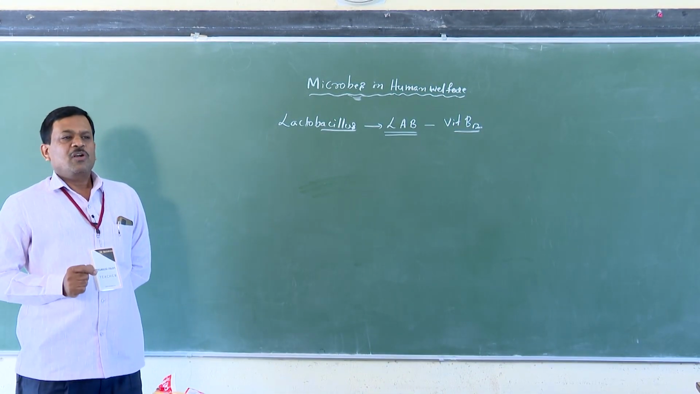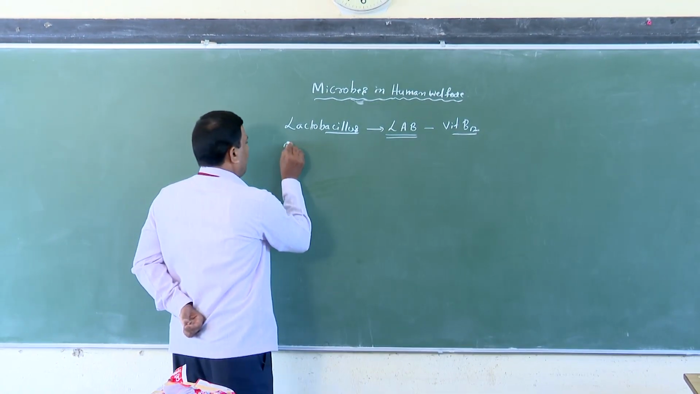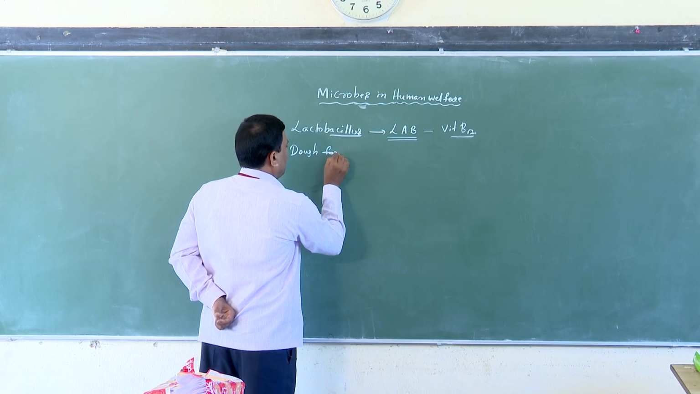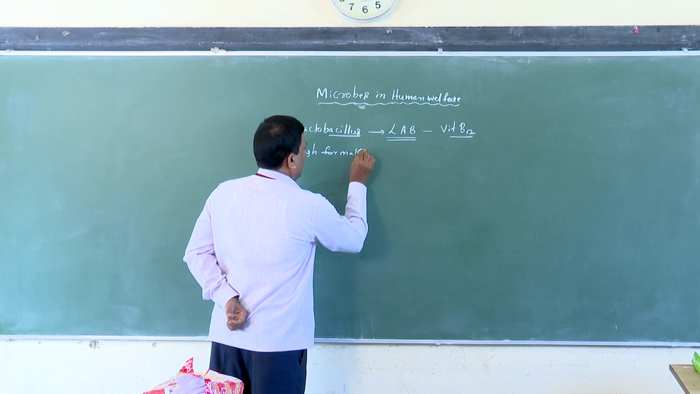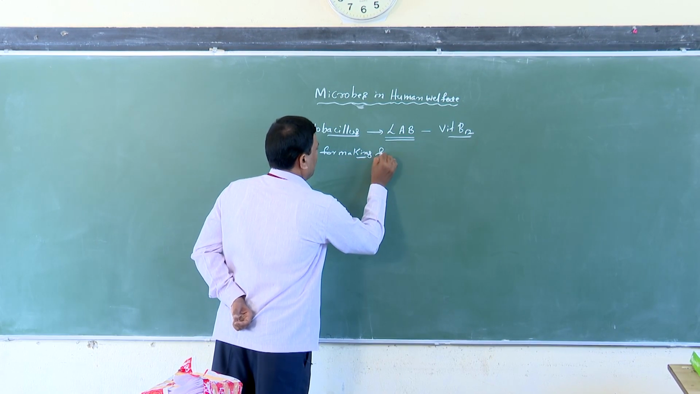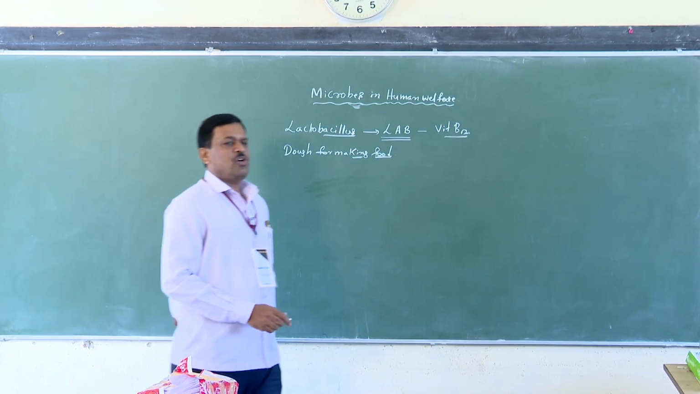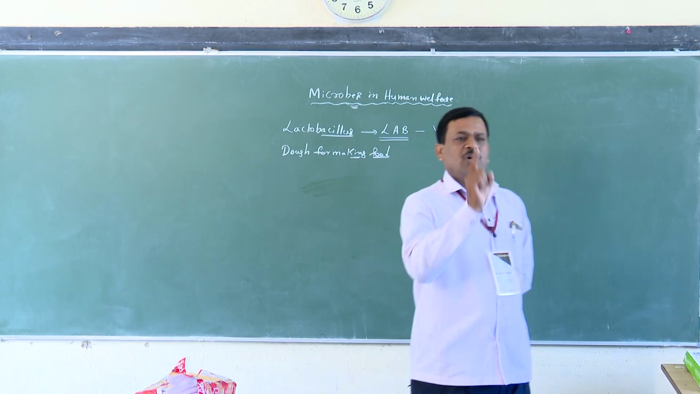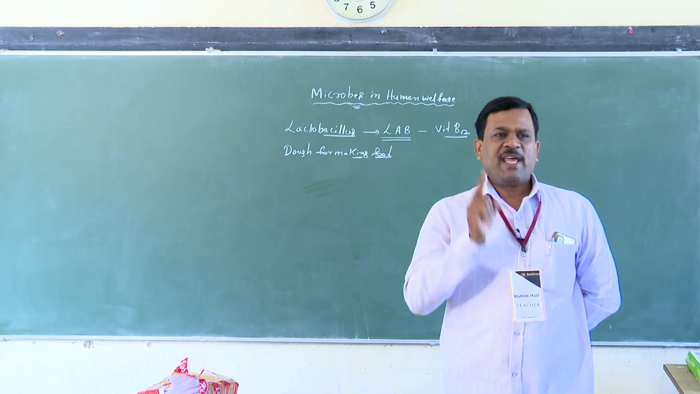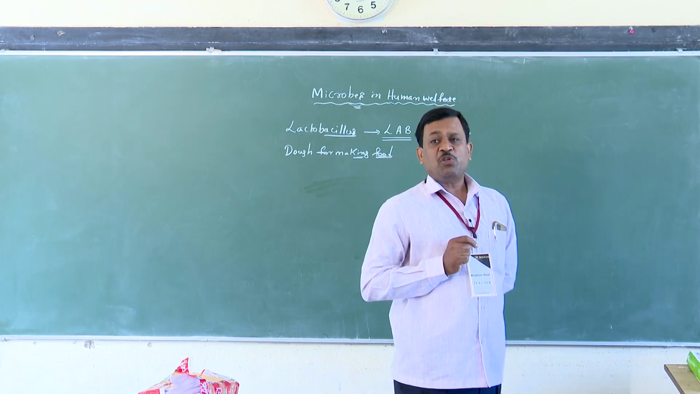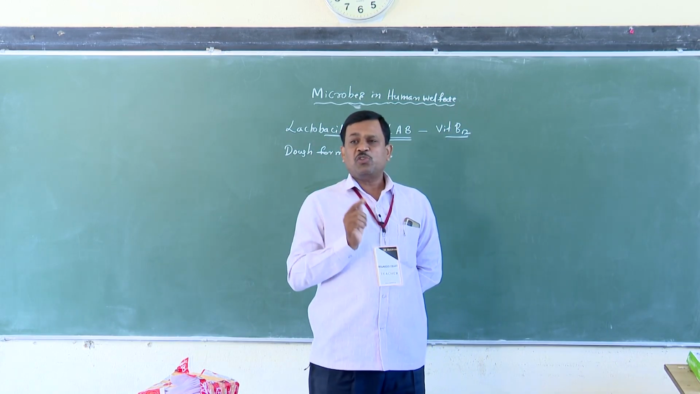Next is dough for making food. Dough is used for making certain food items. The dosa and idli batter is also fermented by using bacteria. You know the puffed-up appearance of the dough, it is due to the production of